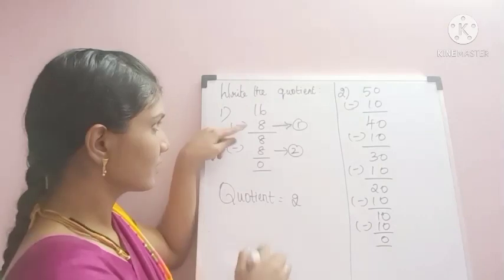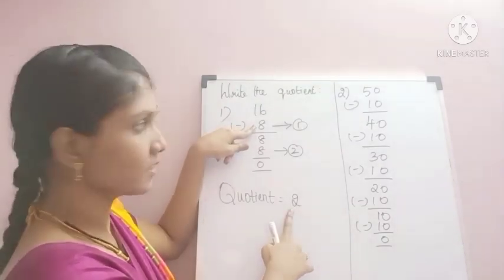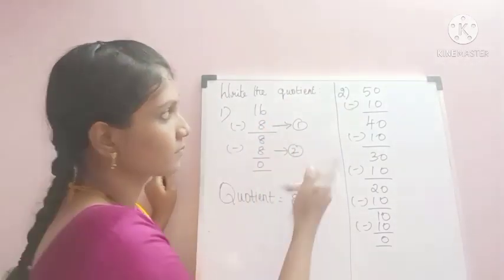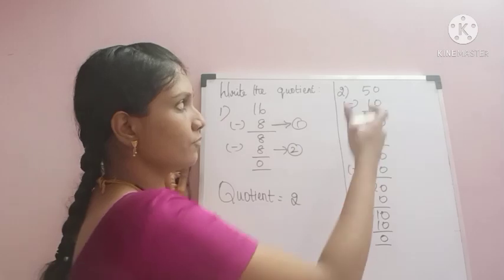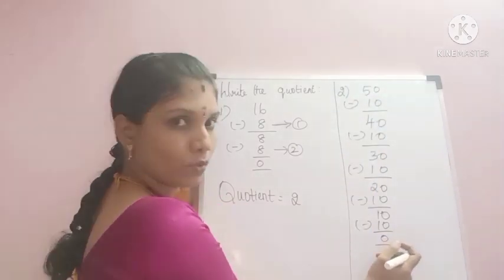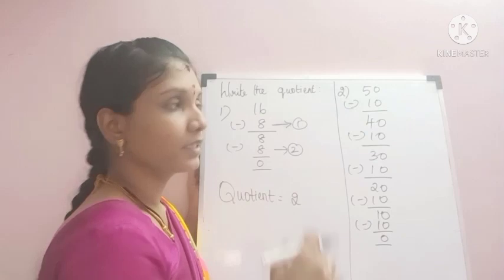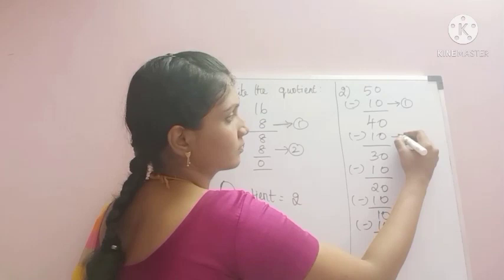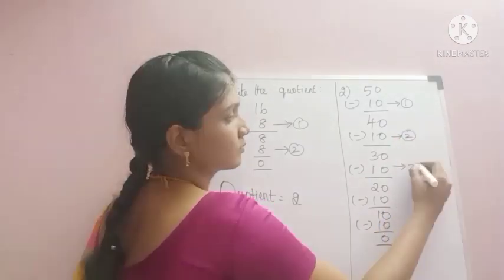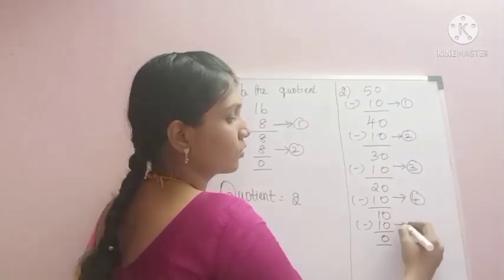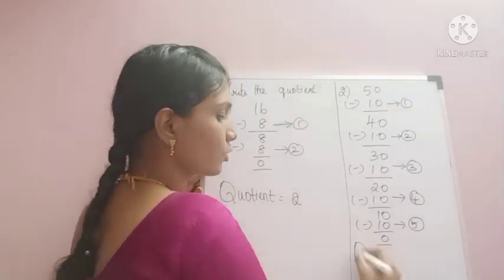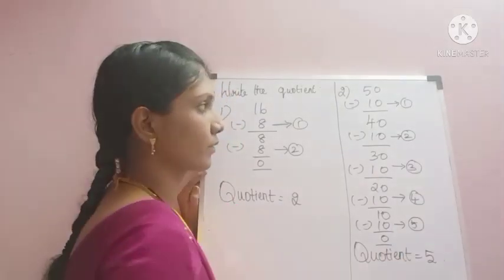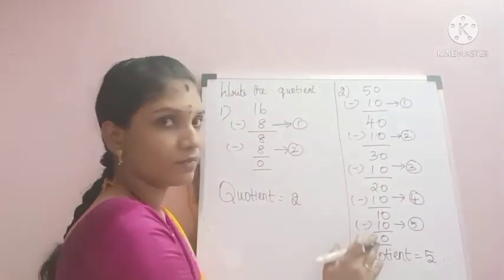Now you just see 8 and 2, you just multiply and see 8 2s are 16. Now we will go for the second sum. See, from 50 they have subtracted till 0. They used the repeated subtraction method in division. We will see how many times they have subtracted. 1, 2, 3, 4, 5. So the quotient is 5.